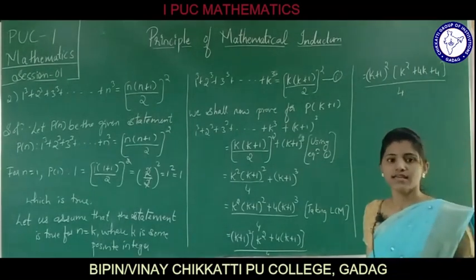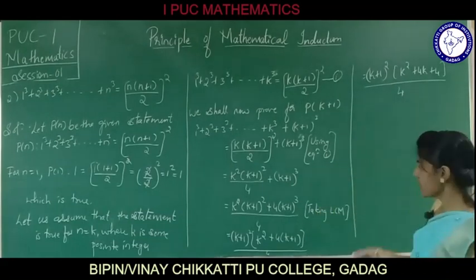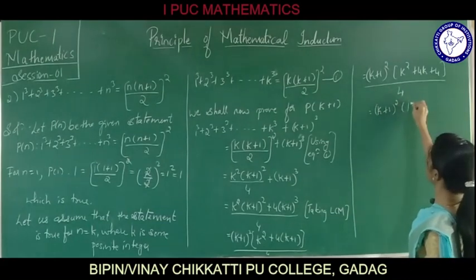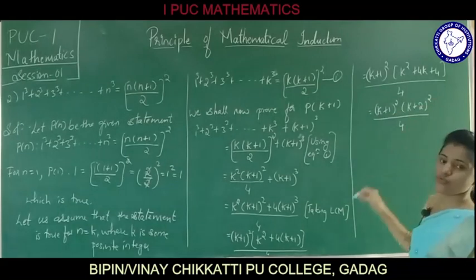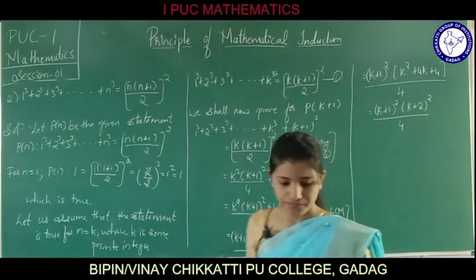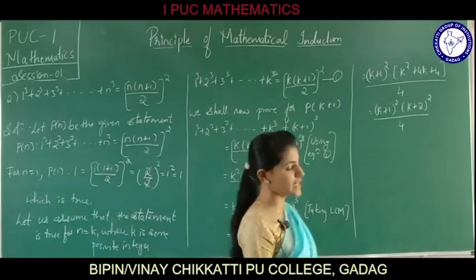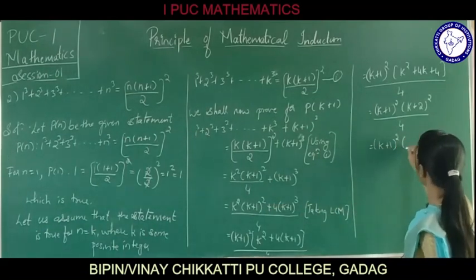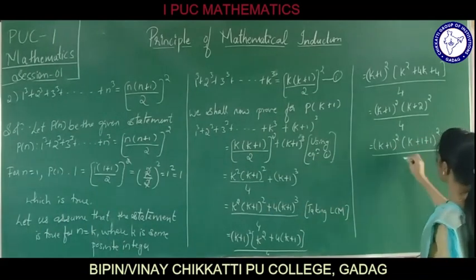So this can be further written as (k plus 1) whole square into (k plus 2) square divided by 4. Hence what we have proved? By using the formula we can write this as (k plus 1) square into (k plus 2) square divided by 4.